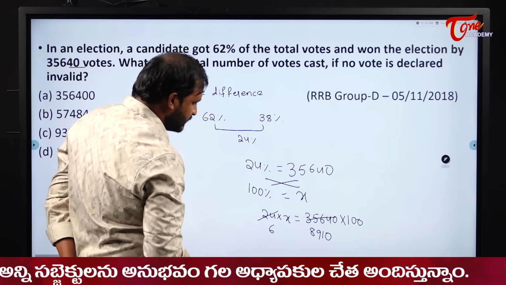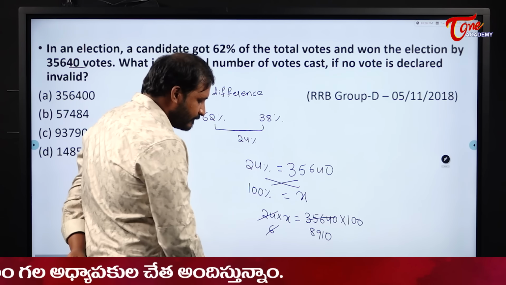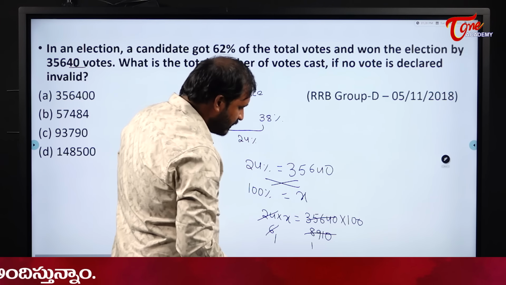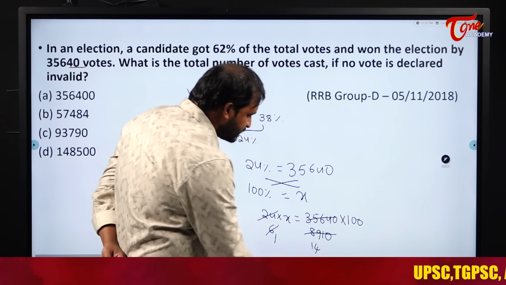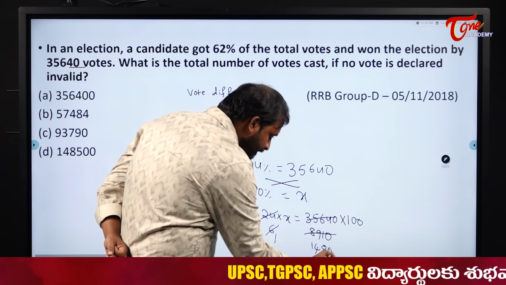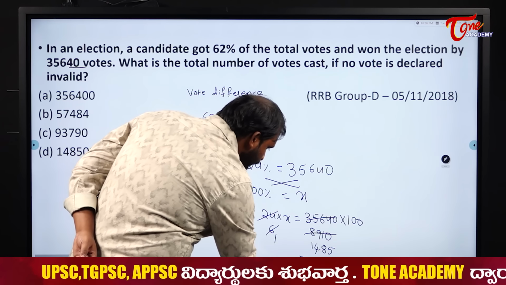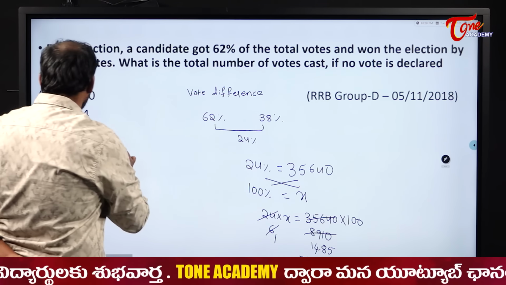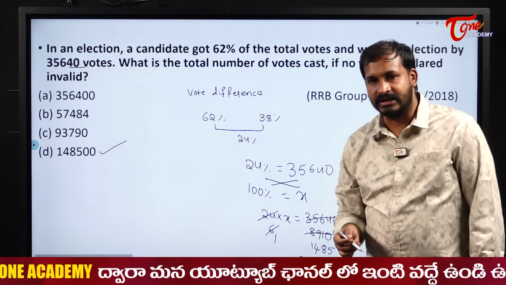Okay. Next, in the 6 table will it get cancelled? Yes, it gets cancelled in the 6 table. 6 1s are 6. I will be left with 29. 29 means 6 4s. Next 51. 51 means 8 5s. Okay, 14,000. Okay, it will become what? 1485 and 00. So 1,48,500. So the answer will be option D here for me.